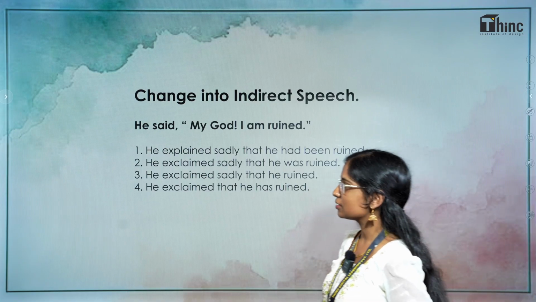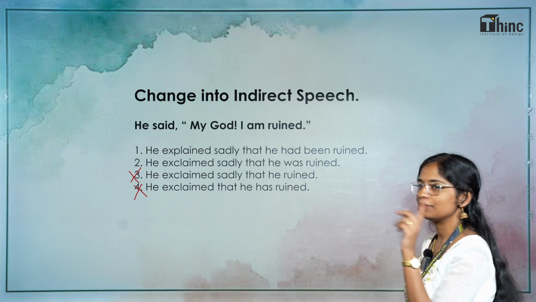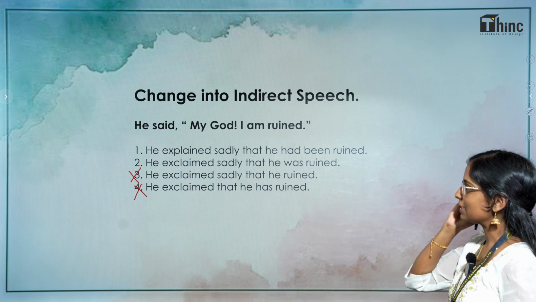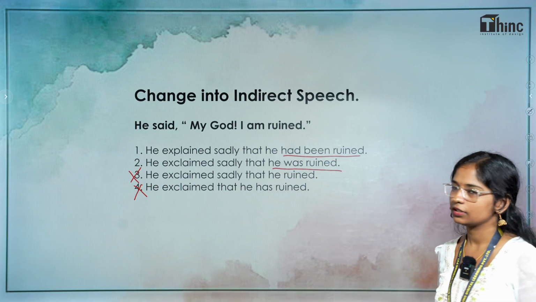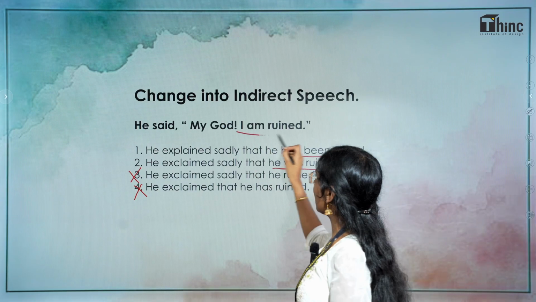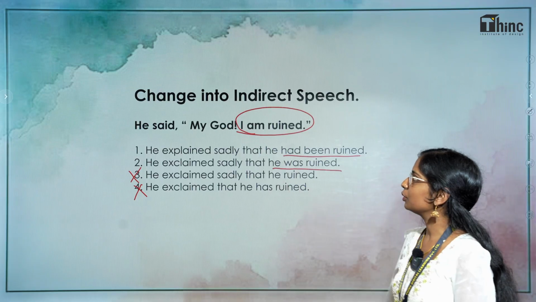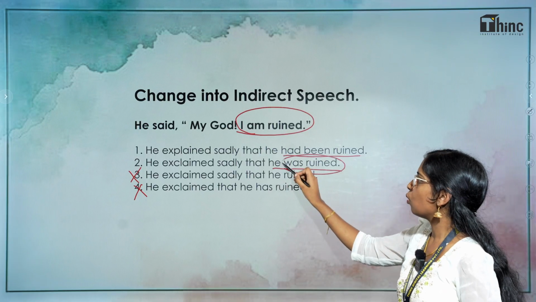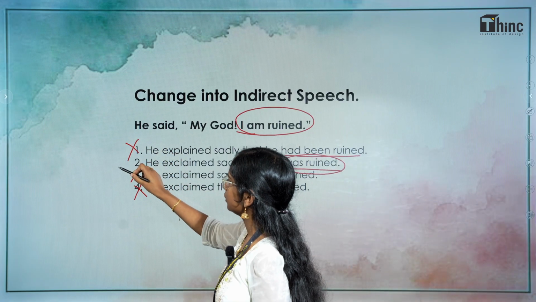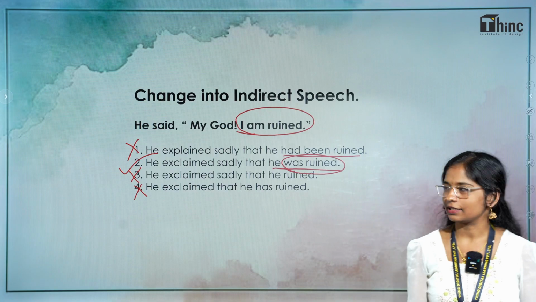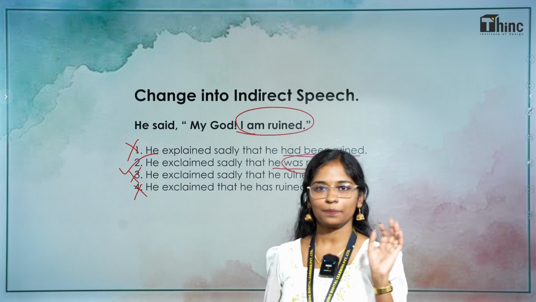When you read the options itself, you can find out that 3 and 4 are not going to be the right ones. You have first and second one. He exclaimed sadly that he had been ruined, or that he was ruined. So, which is the answer? "My God, I am ruined." It should backshift only by 1 tense. I am ruined will become he was ruined and not he had been ruined. So, this is not right. Second one is the right answer. So, he exclaimed sadly that he was ruined is the answer.